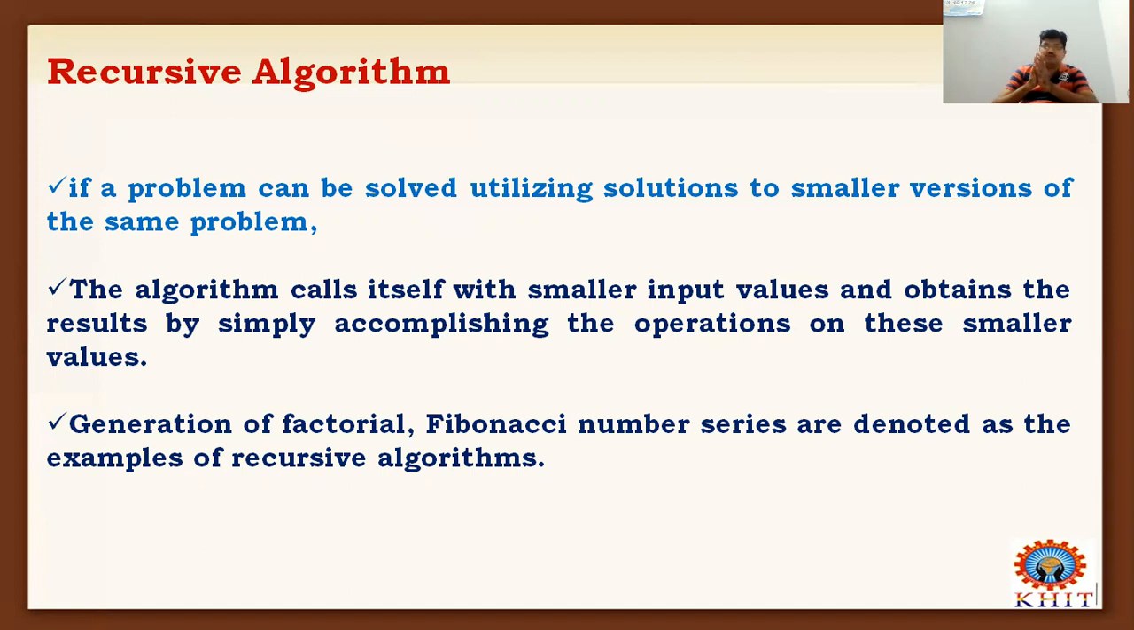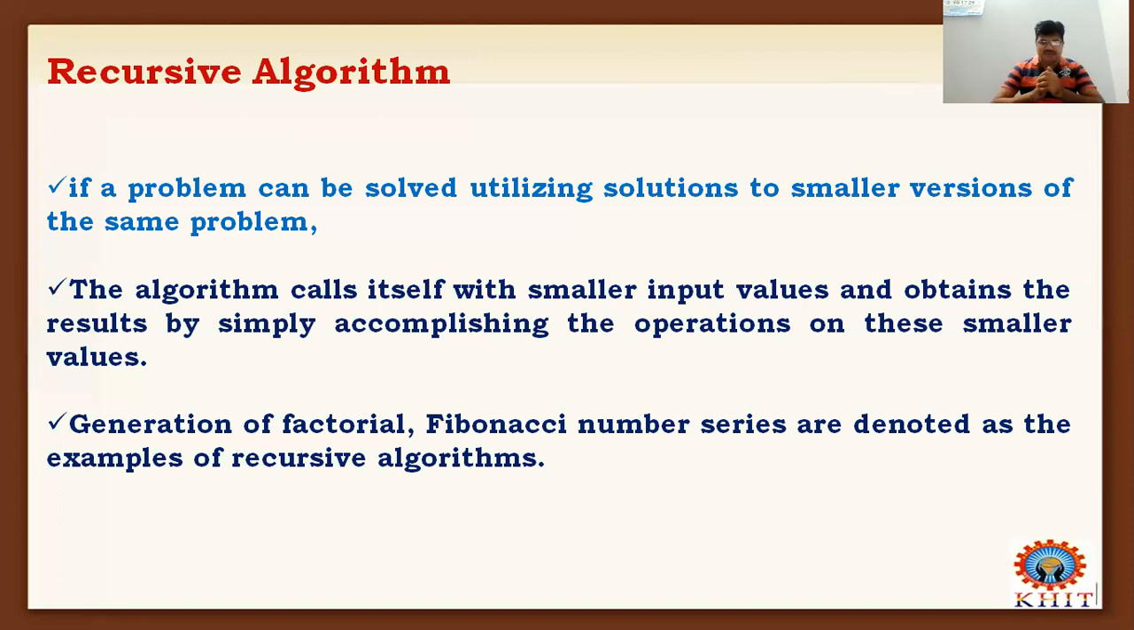One of the best examples of a recursive algorithm is finding the factorial of a given number. What is the formula for finding the factorial of n? Factorial of n equals n into (n minus 1) factorial. And again we apply factorial for n minus 1, so this is repeated n times. A function that calls itself is called a recursive function.